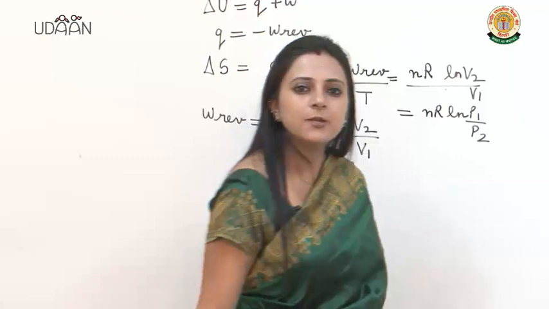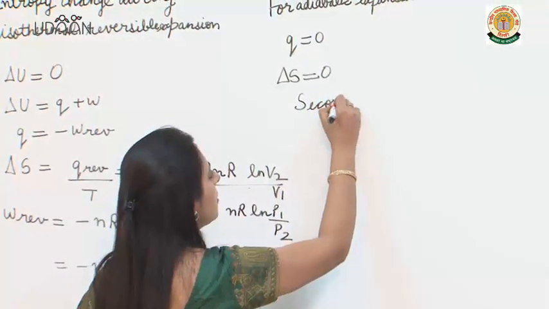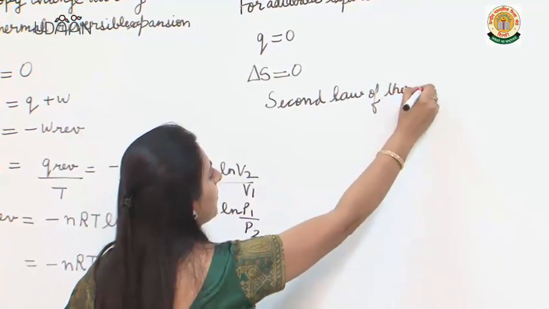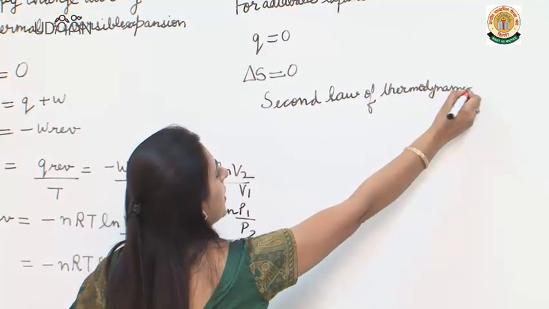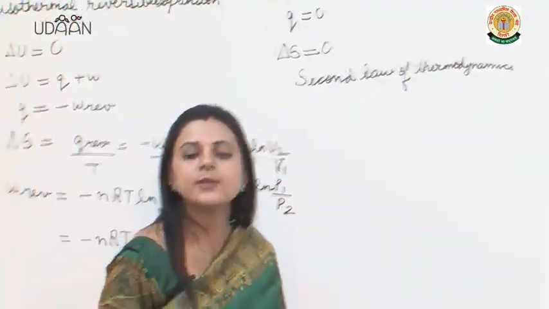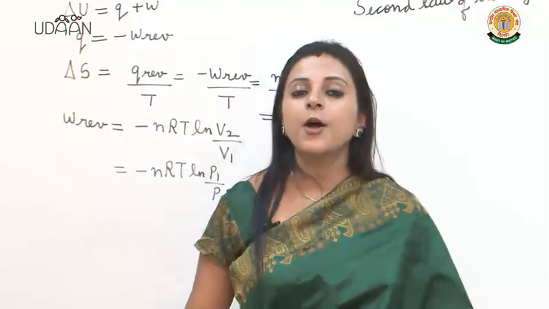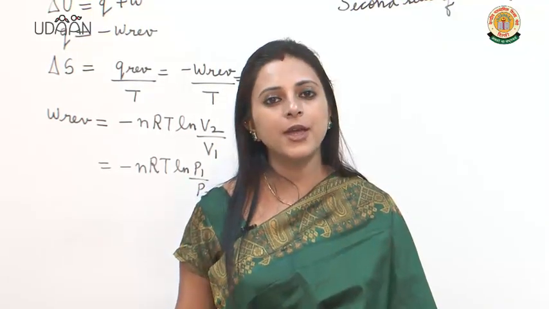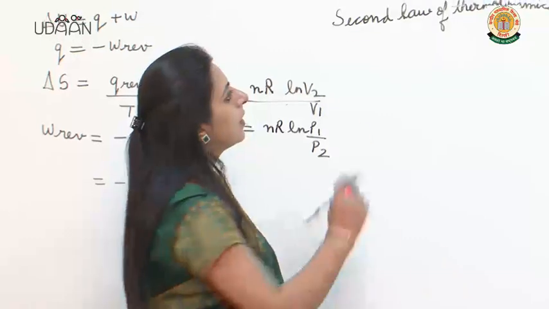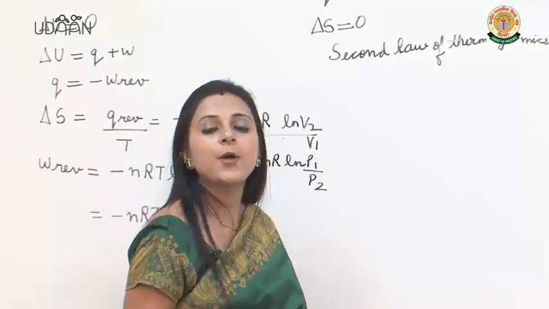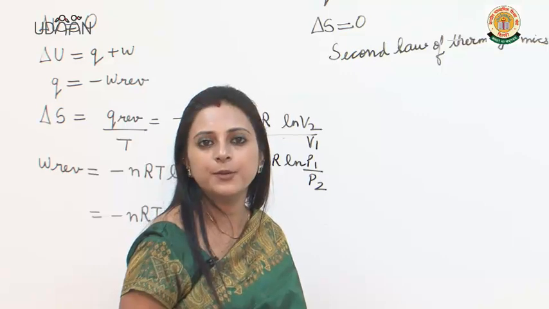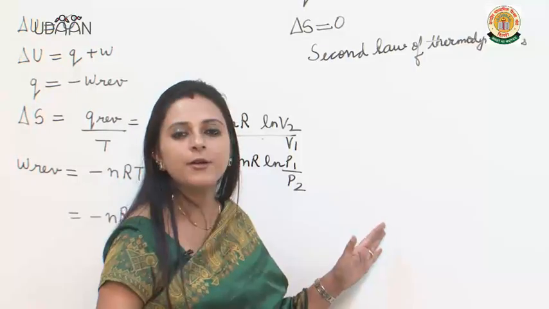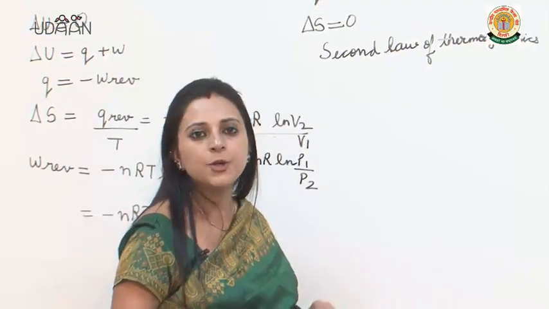Now, what are the statements of the second law of thermodynamics in terms of entropy? Entropy of the universe is constantly increasing. All spontaneous processes are accompanied by a net increase in entropy, and all thermodynamically spontaneous processes are irreversible. So these are the statements of the second law of thermodynamics in terms of entropy.